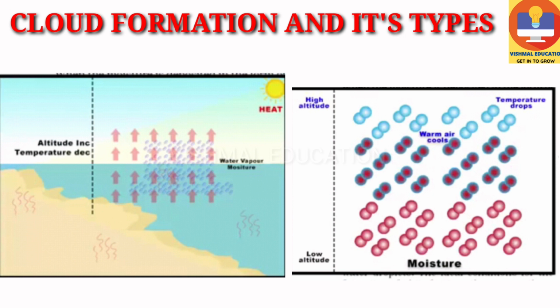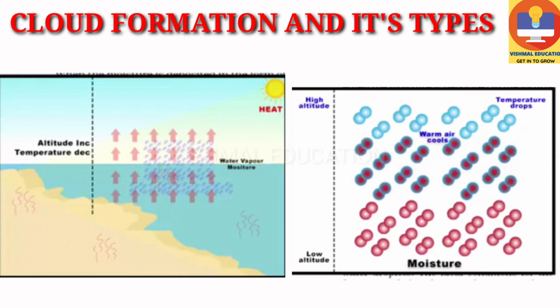As the altitude increases, the temperature decreases. This is a concept we know as geography students. So naturally, the temperature of the water vapor or moisture content in the air drops as the height increases. So at high altitudes, due to the low temperature, warm air cools. Now what happens here is the air becomes incapable of holding any additional amount of moisture.